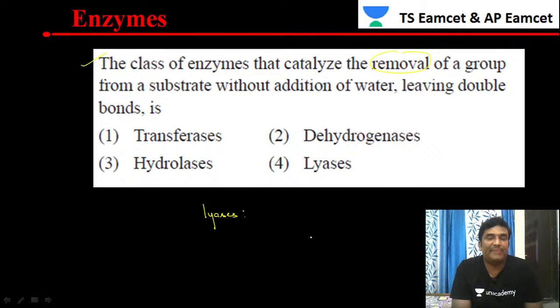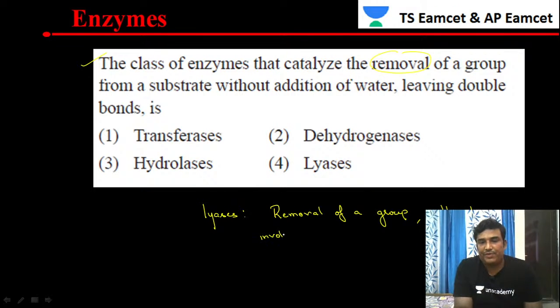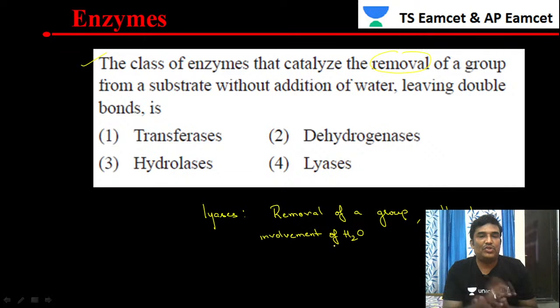Lyases do the same thing. They remove groups without involvement of water, and that leads to the formation of a double bond. Such types of enzymes are called lyases.